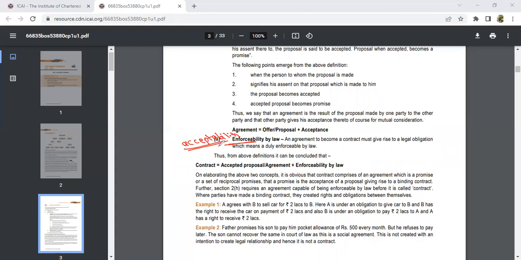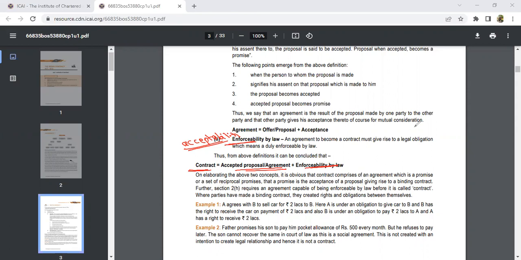If the law is accepting your agreement, only then will it become a contract. If the law is not accepting your agreement, it is not going to become a contract. For a contract to be made, there should be an agreement and also acceptability by the law.